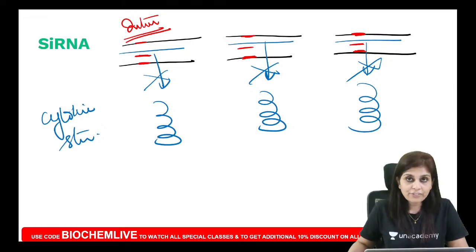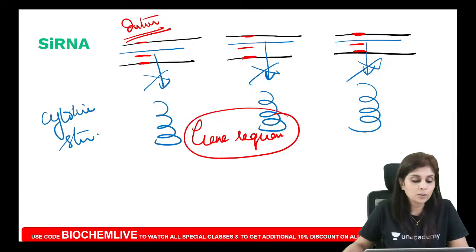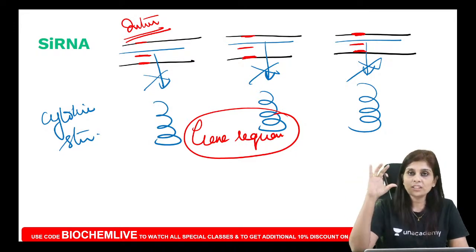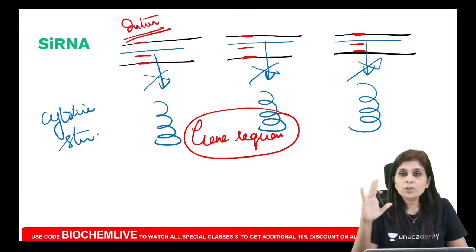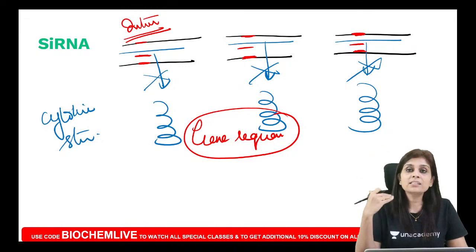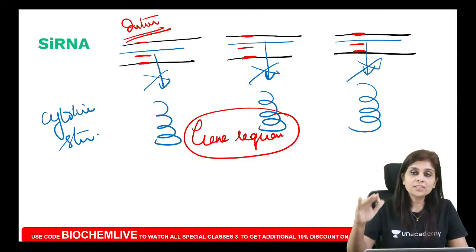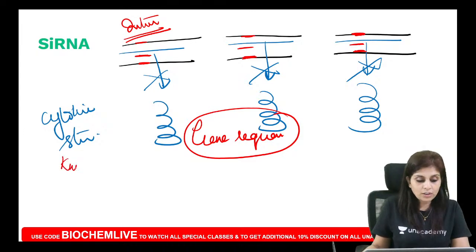So in interference, are you altering the gene sequence? We are not altering the gene sequence. Only when you alter the gene sequence can you call it gene knockout or gene knock-in. Here we are not touching the gene sequence at all. What we are doing is only down regulating gene expression. So what will you call it? You have to call it knockdown.